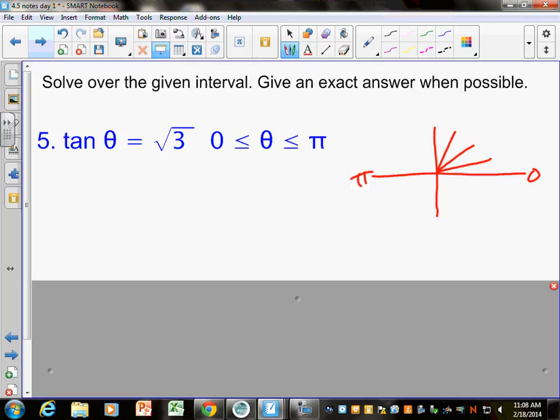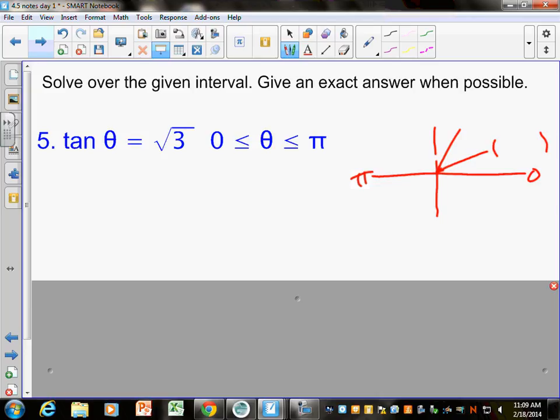Pi/4 does not have a square root of 3 in it, right? It's square root of 2 over 2, square root of 2 over 2. Which means if you have any idea what you're doing in this problem, you're down to a 50-50 guess right now without doing any work, by just knowing tangent is positive in quadrant 1, and the only options that have a square root of 3 in it are pi/6 or pi/3.